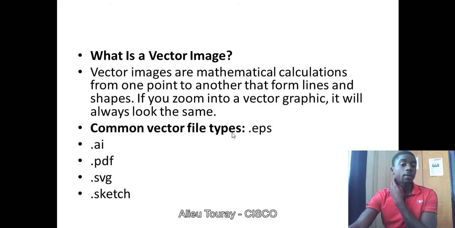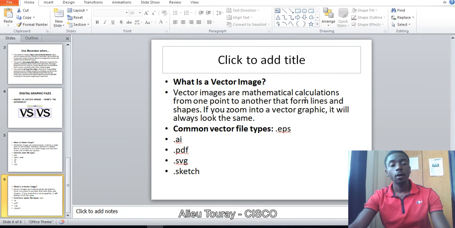So common vector types of images are AI, Illustrator, PDF, SVG, and Sketch. So guys, that is what we have, a quick rundown of the difference between Photoshop and Illustrator.